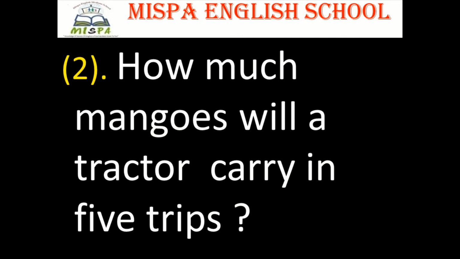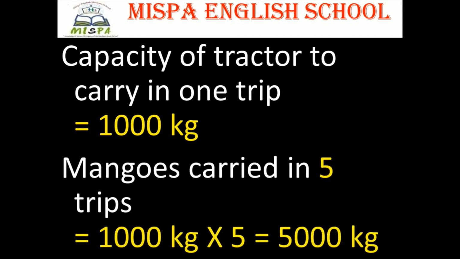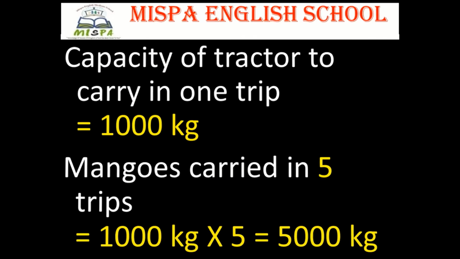Question number 2. How much mangoes will a tractor carry in 5 trips? Answer is, capacity of a tractor to carry in one trip is equal to 1000 kilograms. Mangoes carried in 5 trips is equal to 1000 kilograms into 5, that is equal to 5000 kilograms.